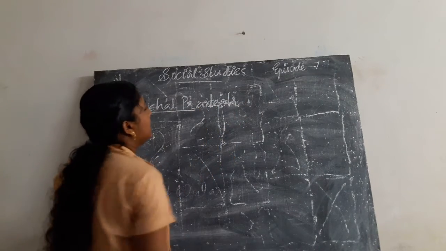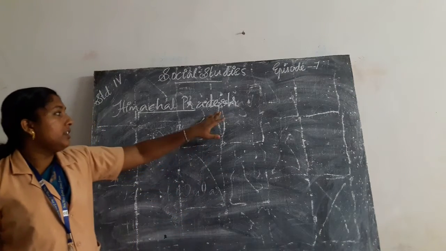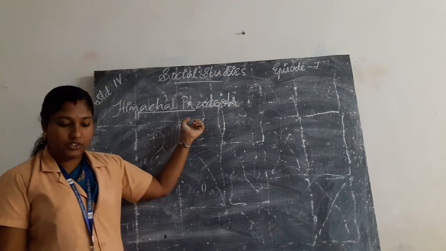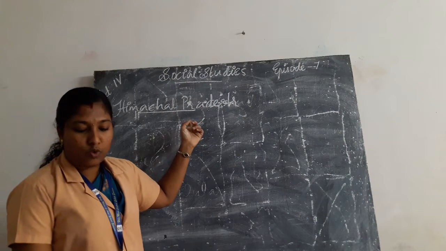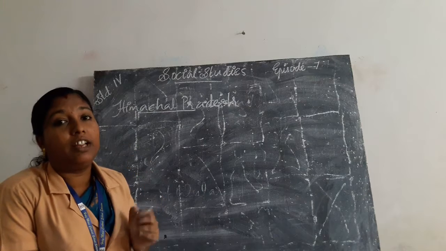Himachal Pradesh. Himachal Pradesh is also in the Himalayan region. It is cool in summers and very cold in winters.